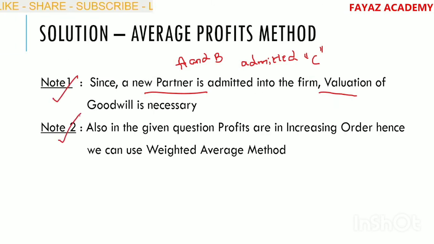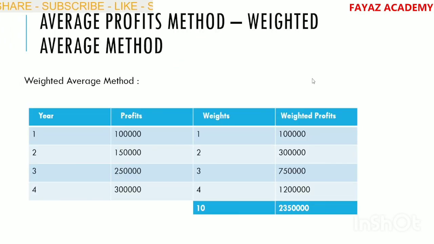Next, the second note. Also given in the question that profits are in increasing order. I have already discussed that when profits are in increasing order, we are going to use the weighted average method. So, a new partner is admitted into the firm. That is, C is the new partner. A and B are existing partners. Valuation of goodwill is necessary. Next, solution.